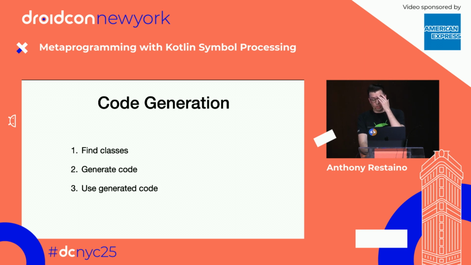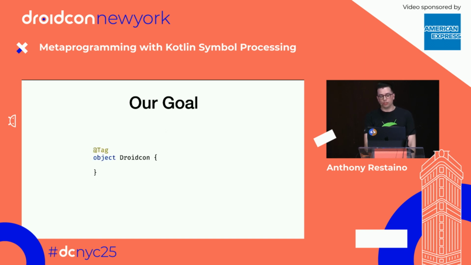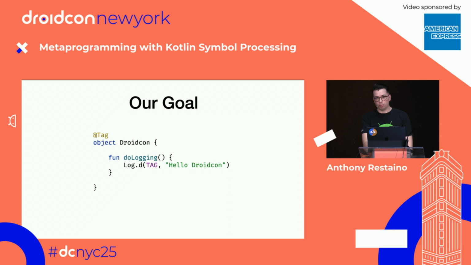But we're going to use code generation, and we're going to generate this code using KSP. And then we're going to basically do a 3-step process. We're going to find the classes that we want to generate for, we're going to generate the code, and then we're going to use the generated code. So here's our goal. We have a class called droidcon, and we're going to apply a tag annotation to it. And we want to be able to automatically generate a tag property for this class so that when I call log.d and pass tag, it automatically passes me the value droidcon.